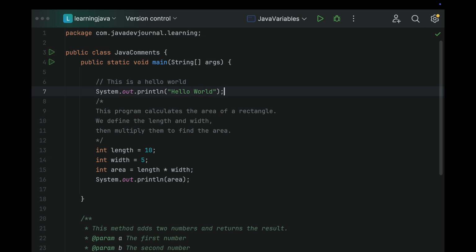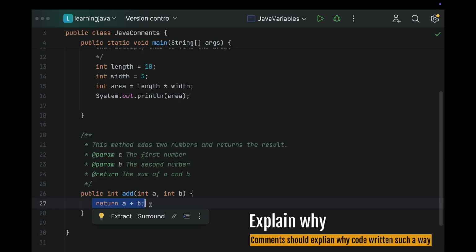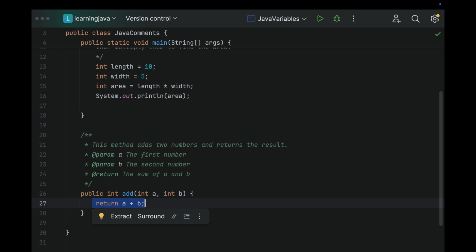Number one is your documentation should be able to explain the why part. For example, if some part of your code is doing a tricky calculation, let's say it's a tricky addition, then your comment should be able to explain how you're solving that tricky problem. Or it should answer the question of why I have written this code in such a way, and why I have not used a different approach.